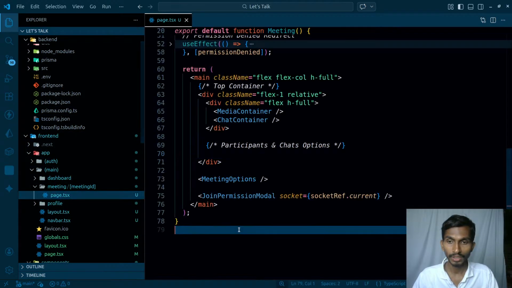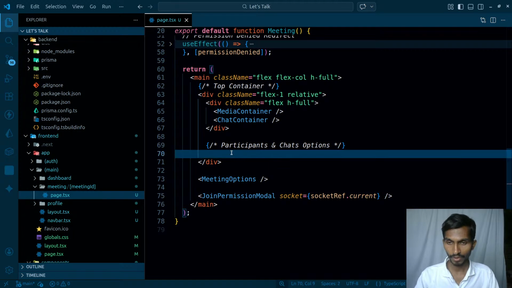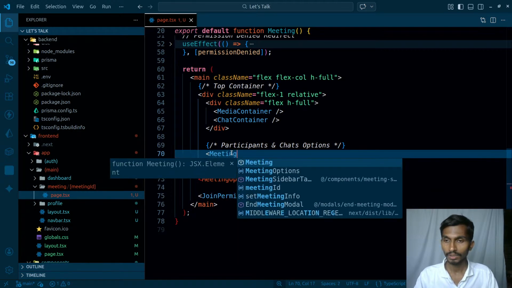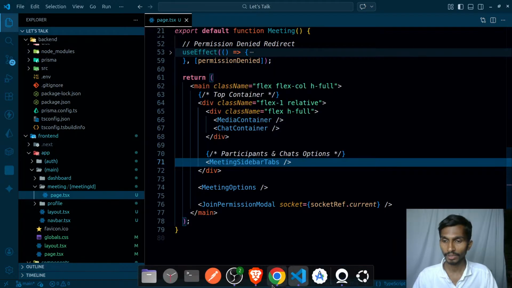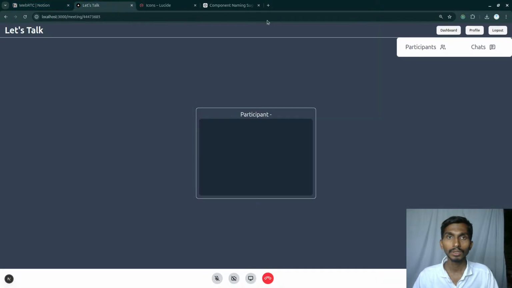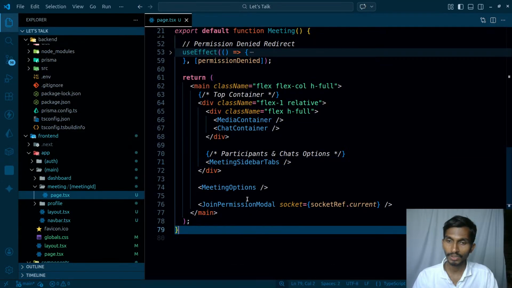Go to page.tsx over here, and I'm gonna be having meeting sidebar tabs. So this is how I'm gonna be having the sidebars over here. And if I actually check the result, the sidebars are still visible. Interesting. Now if I click on the participant, it should open. If I click on the chat, it should open. So this is how I'm gonna be going ahead with the things.